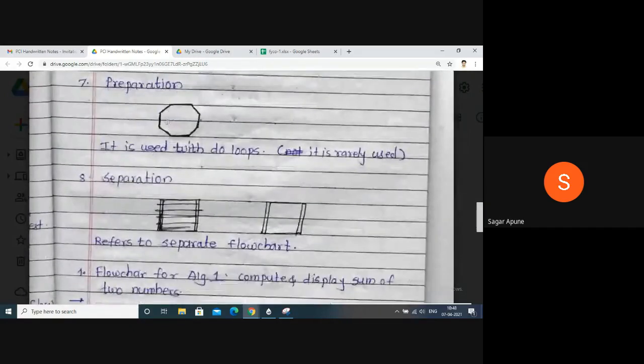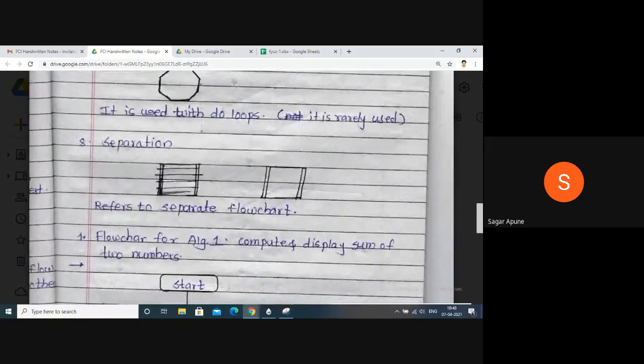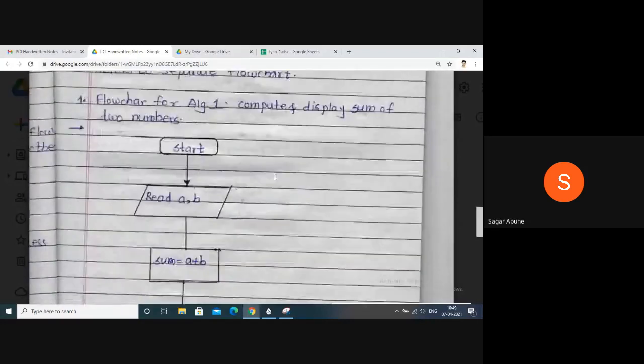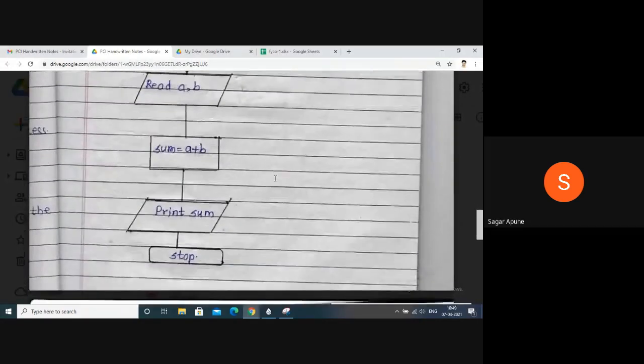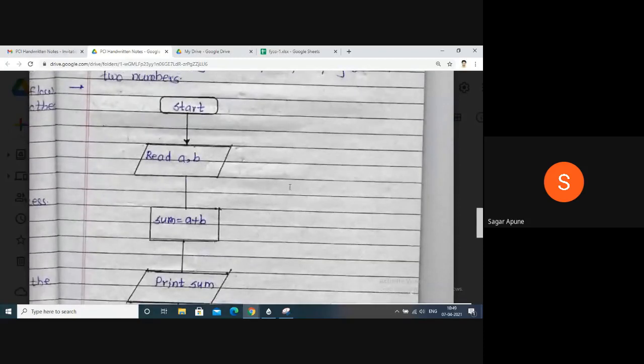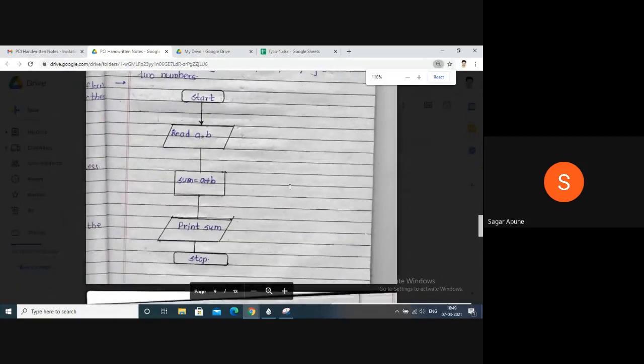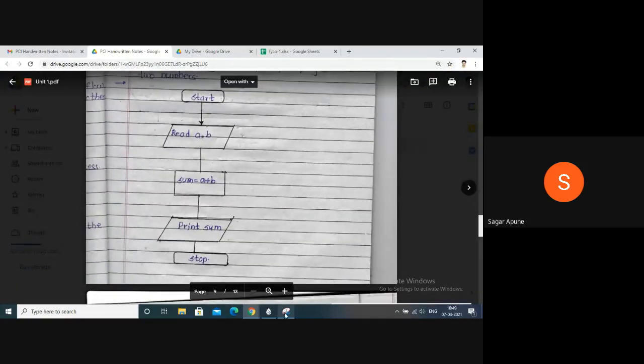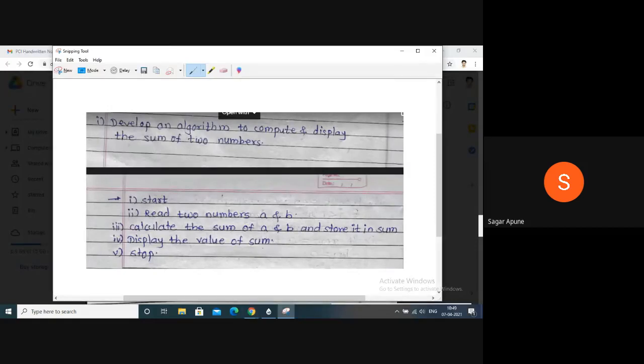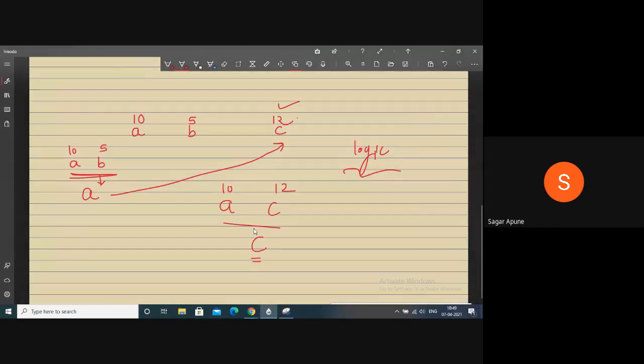Additional symbols: this is the preparation symbol. You can use this preparation symbol with looping, for loop, do loop, while loop. And the separation symbol refers to another separate flowchart. So this is my first algorithm. Okay, we will develop a flowchart for this one.